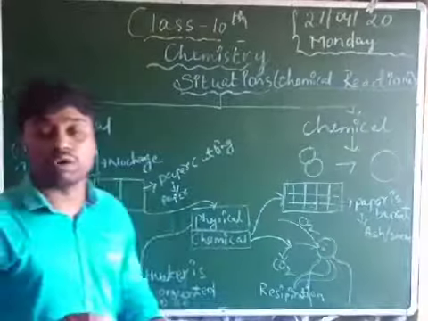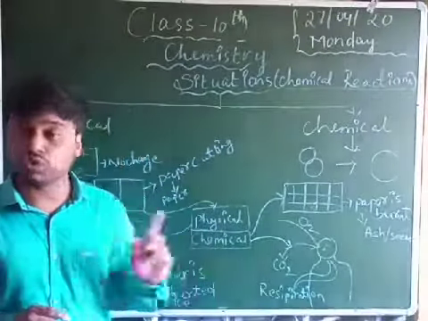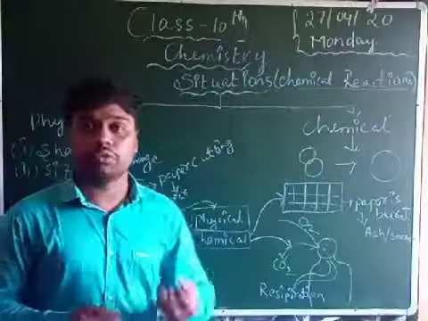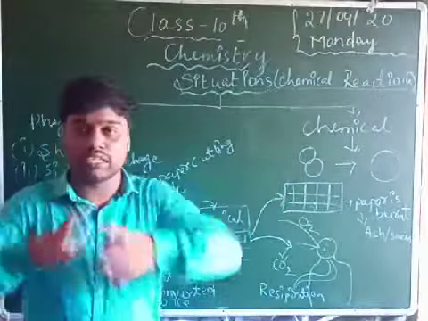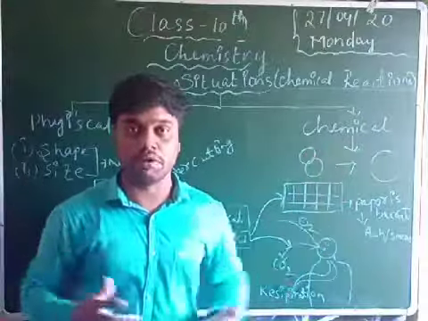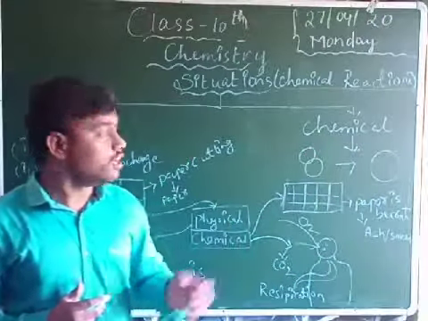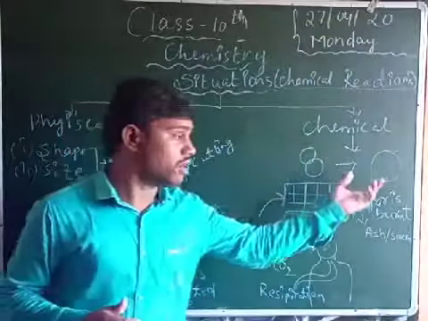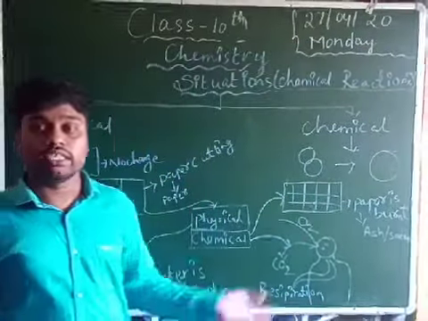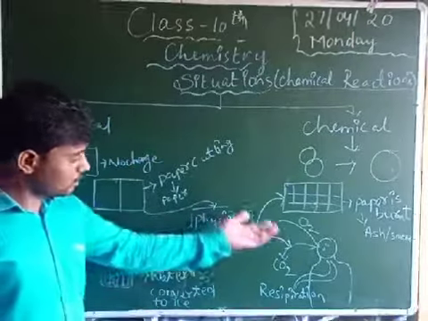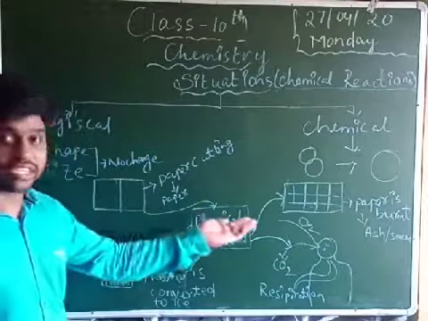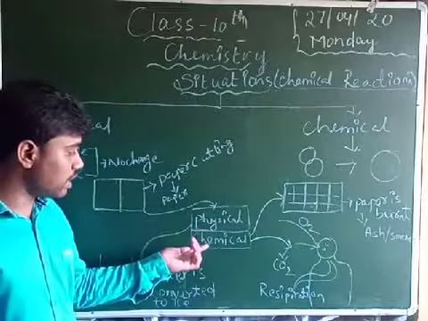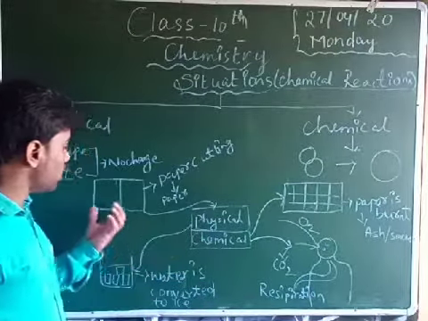But chemical reaction means there must and should be a change, a change that forms a new product. For example, you take two balls, and these two balls intermix to form one new big ball. This is a chemical reaction. These are ball-like structures, circle-like structures, and they intermix into one new ball. I have drawn this picture and labelled it. Here you can see this is physical and this is chemical. This is one example.